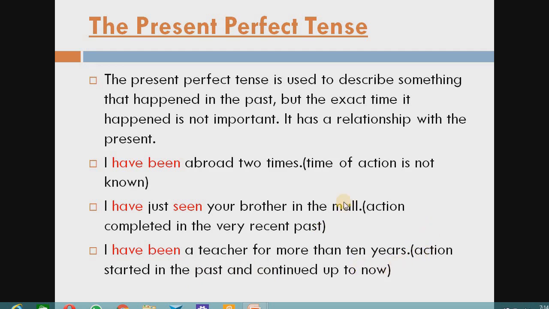So students, always remember that the present perfect tense is used to describe the action that began in the past and continues into the present, or has just been completed at the moment of utterance. So at that time we always use the present perfect tense.